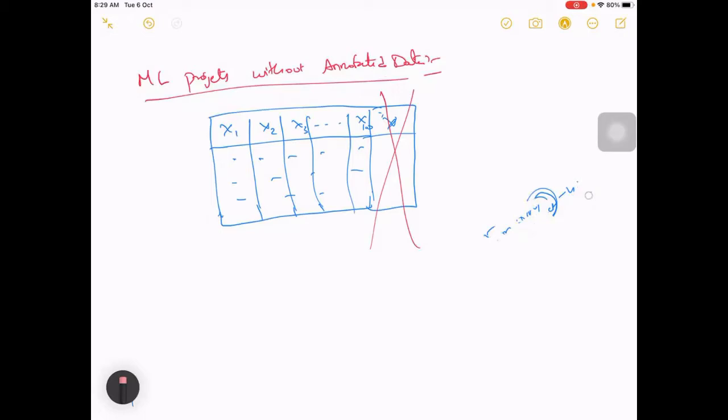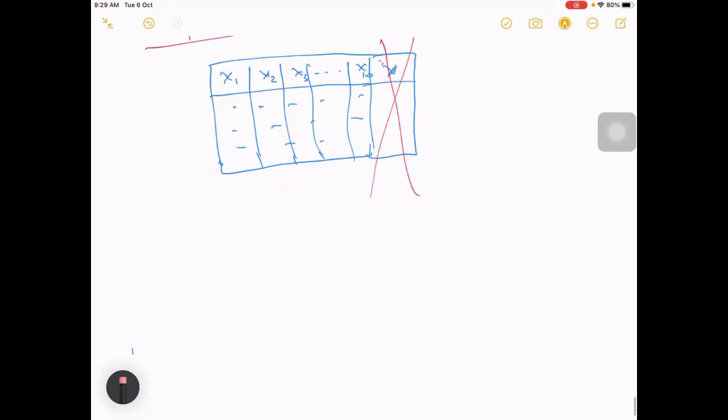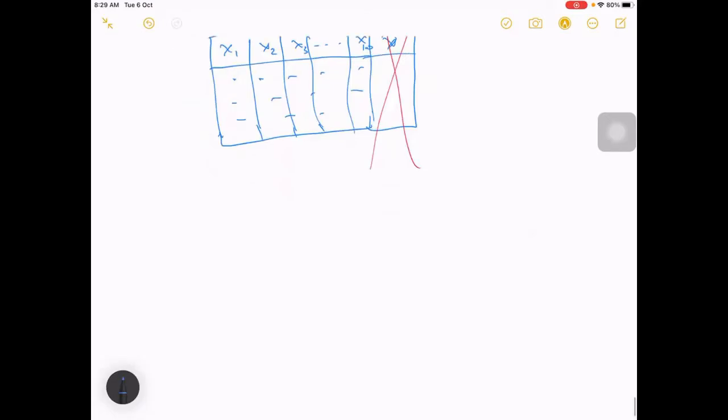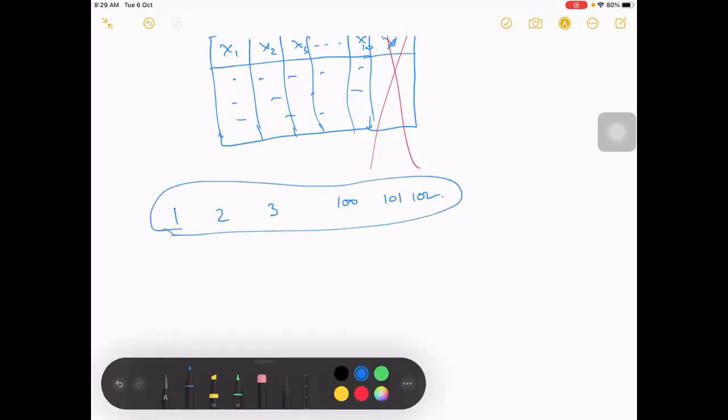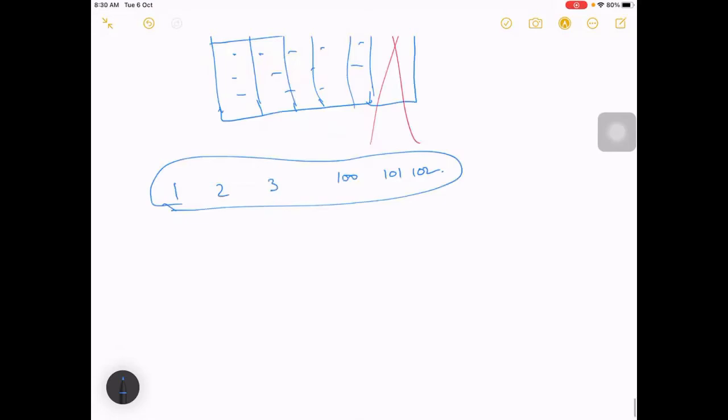Before that, let this be slightly interactive at this point. I will give you a few numbers. I have given you 6 numbers. So classify them into 2 groups. I want you to split them into 2 groups.